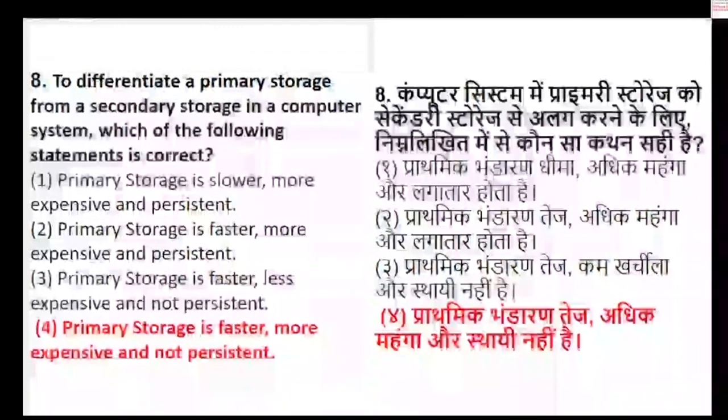I'm trying to push more than 20 questions, 25 or 30 questions, which will give you a good amount of practice, so that you practice very well for your examination. And in the second cycle, we will take the latest previous year question papers, which will help you prepare better. So yes, moving to the next question now.